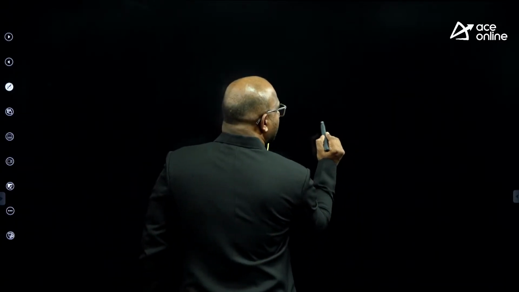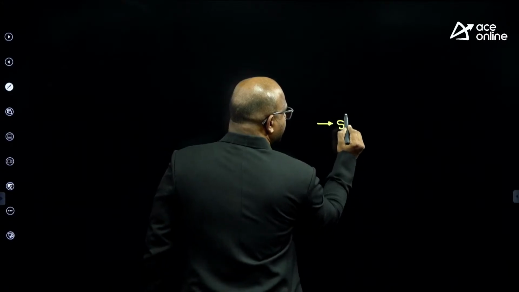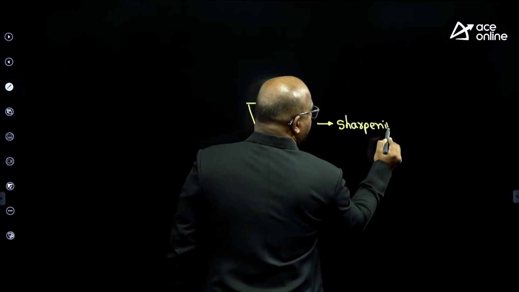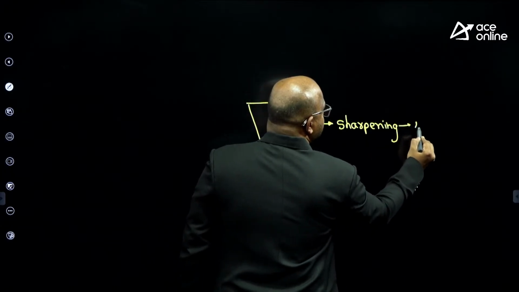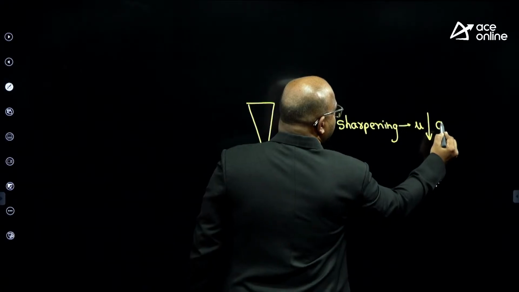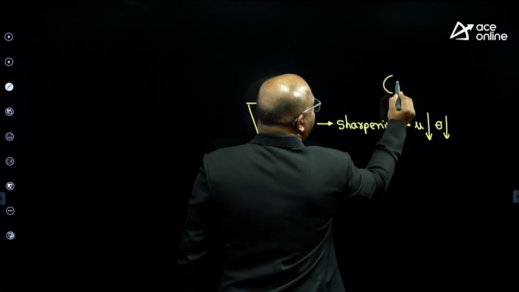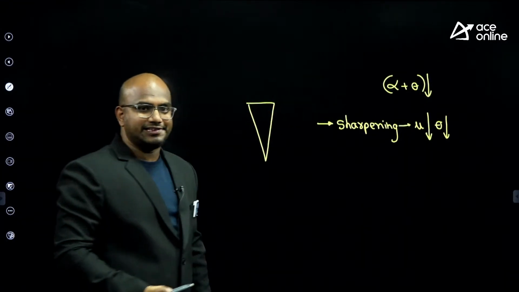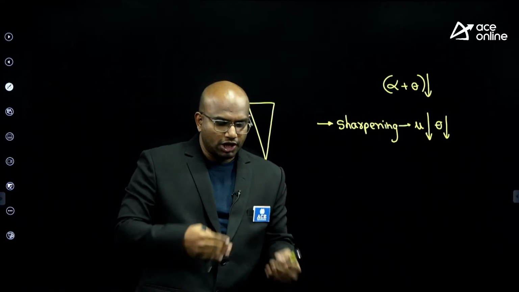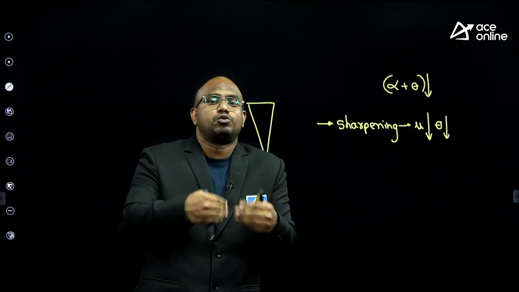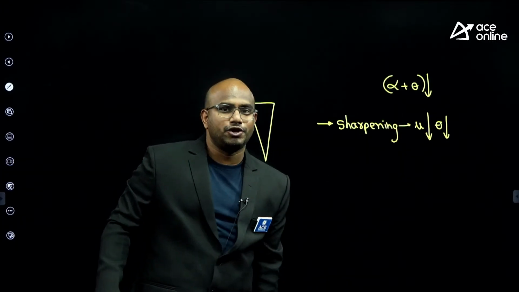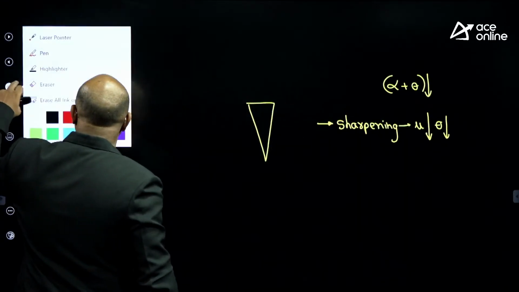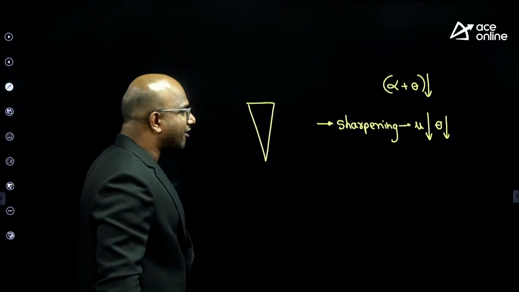During sharpening of a knife, you reduce the mu value. You reduce the mu value means theta will be reduced, guys. Ultimate aim is that alpha plus theta should be reduced to cut the objects very easily, sir. During sharpening, you try to reduce the friction. You try to smoothen the surface, guys. My theta will be reduced. But at the same time, we have seen, guys, during sharpening, indirectly you are reducing alpha also.